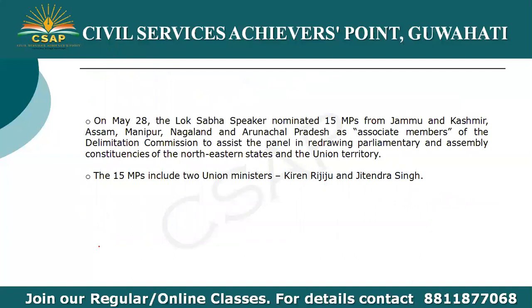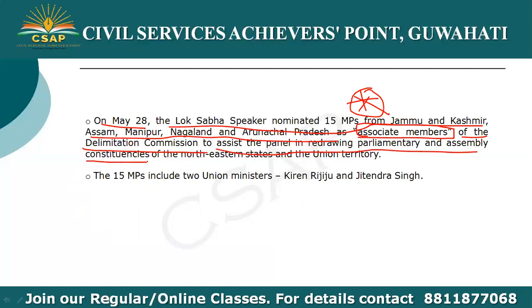So, apart from the above composition, in May this year, the Lok Sabha Speaker nominated 15 MPs from Jammu and Kashmir, Assam, Manipur, Nagaland, Arunachal Pradesh as associate members. So, this point may be given in examination. Students, please make a note of it. Of the Delimitation Commission to assist the panel in redrawing parliamentary and assembly constituencies of the northeastern states and union territory. So the 15 MPs also include 2 union ministers, Kiren Rijiju and Jitendra Singh.